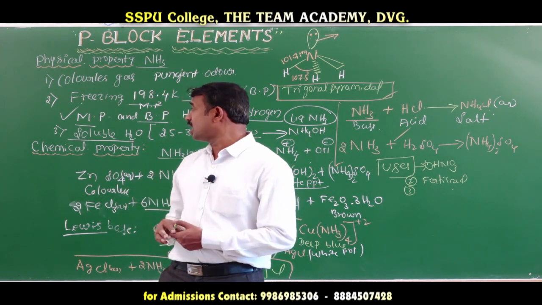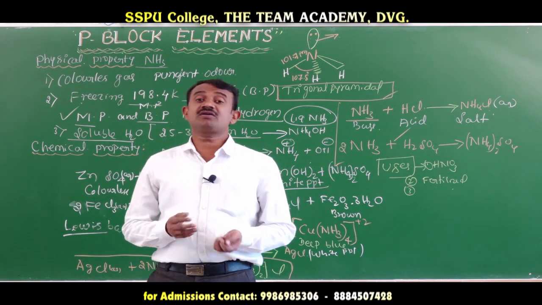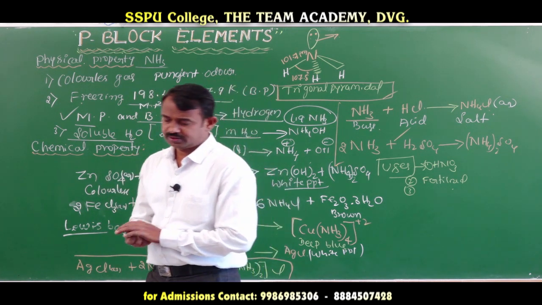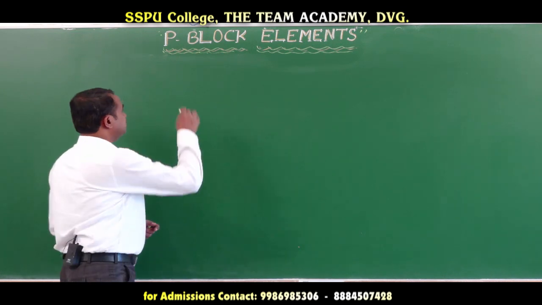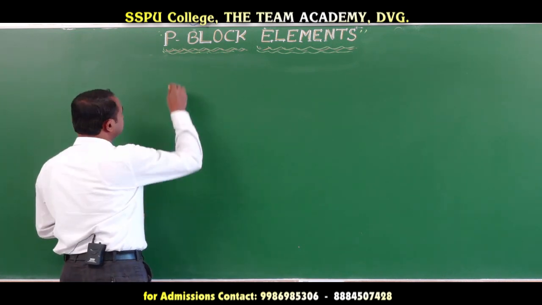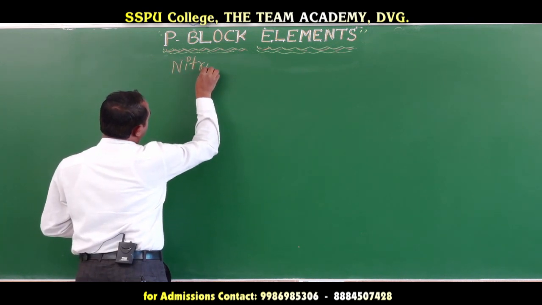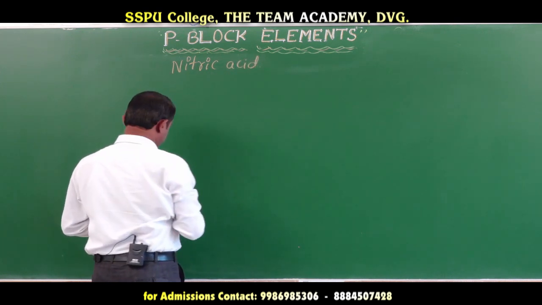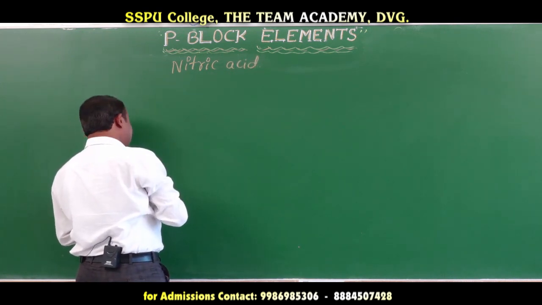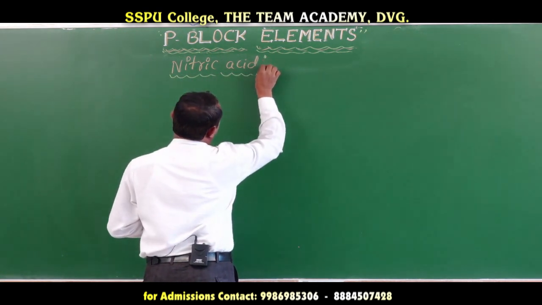Next, we will go for other derivatives: nitric acid and oxides of nitrogen. Okay, students, next go for another derivative called oxoacids of nitrogen.